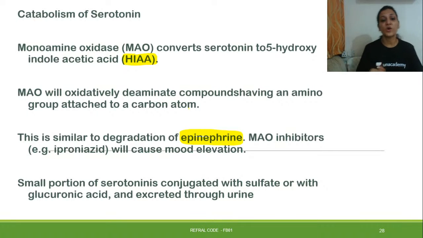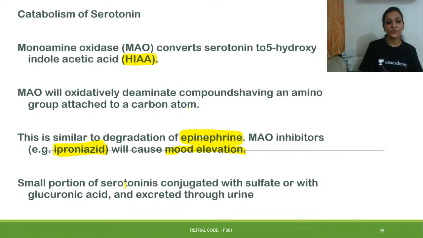MAO inhibitors will cause mood elevation. If there is less catabolism of serotonin, then serotonin will remain in the active form for a long time. So monoamine oxidase inhibitors are usually used for depression symptoms. The drug that is given is iproniazid.